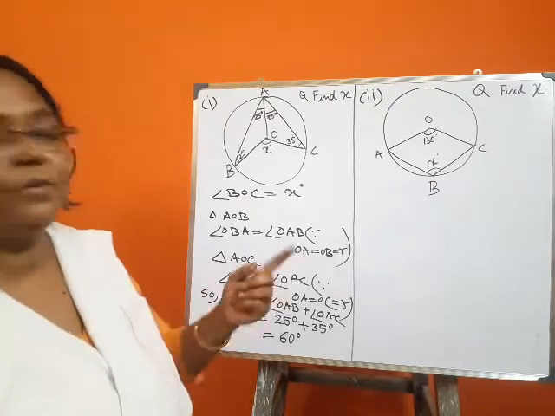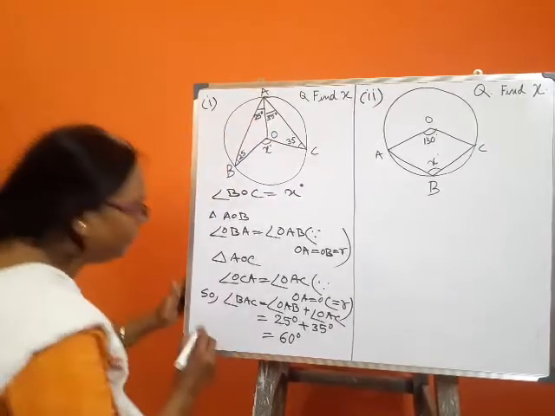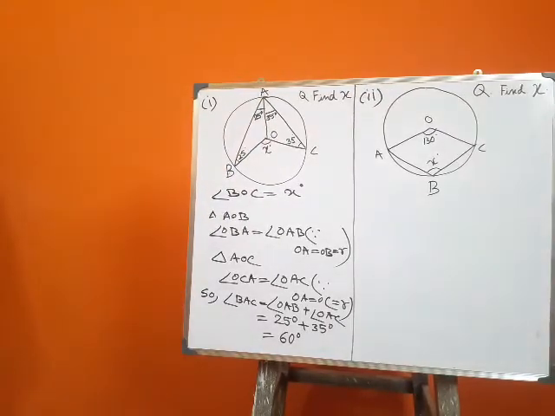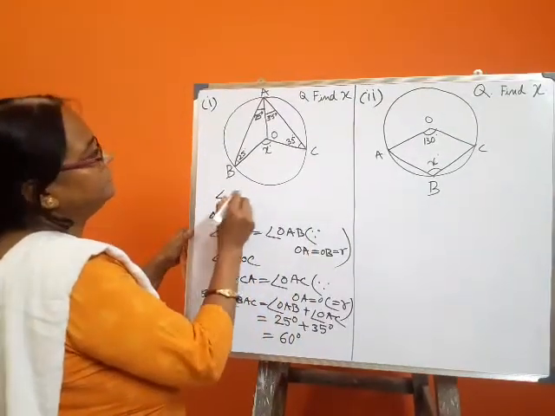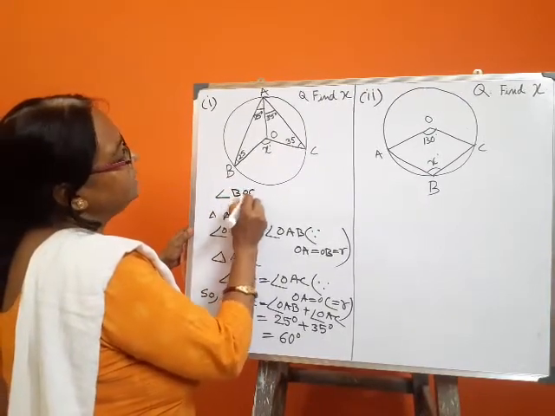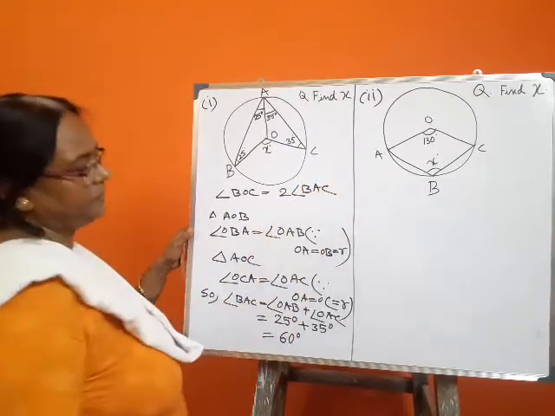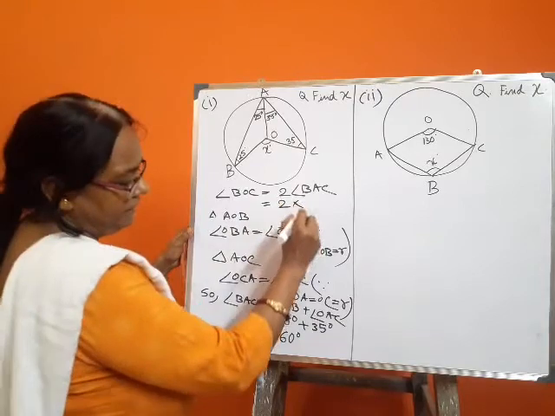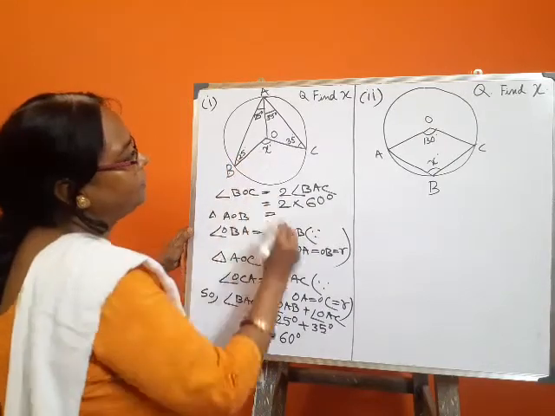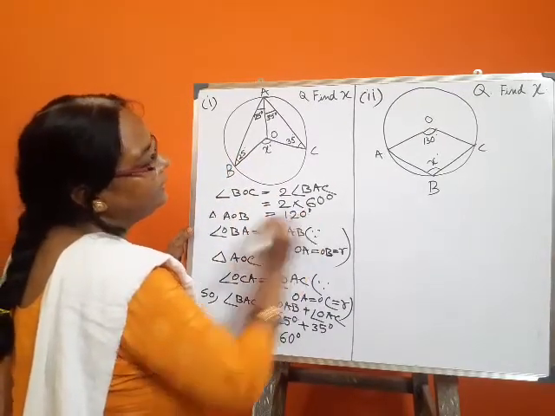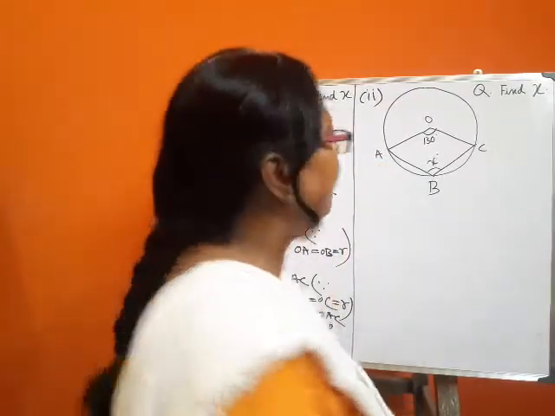From the previous theorem we know the center angle is always double the circumference angle. So we can write angle BOC is equal to 2 into angle BAC. We put the value of angle BAC, which is 60 degrees. So the value of BOC will be 120 degrees. And now we solve the second problem.